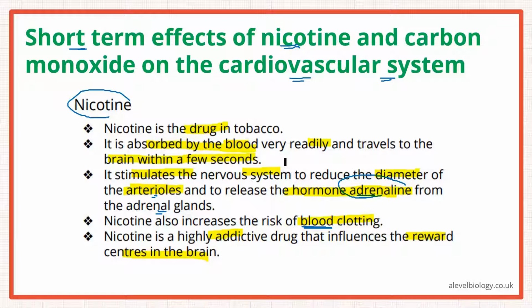It travels in the blood, reaches the brain, okay? Activates or influences the reward centers in the brain, causes vasoconstriction, causes the release of adrenaline, and also increases the risk of blood clotting. Okay? So it is affecting the cardiovascular system.